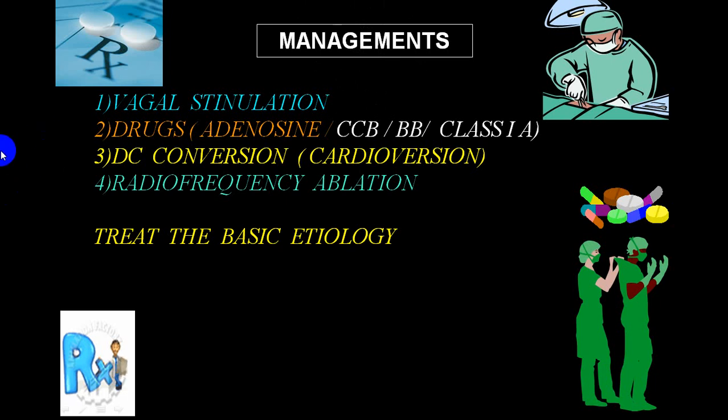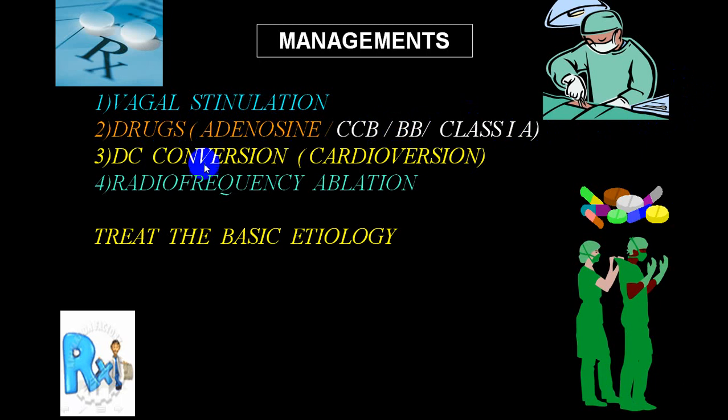Whenever you diagnose a supraventricular tachycardia, which is a narrow complex supraventricular tachycardia, and you don't suspect narrow QRS VT, you always go for what we call vagal stimulation. Very, very simple. In vagal stimulation, we'll show you the different techniques. Or you can go for drugs like adenosine, or you can give oral drugs like CCBs, beta blockers, or class 1A antiarrhythmics.